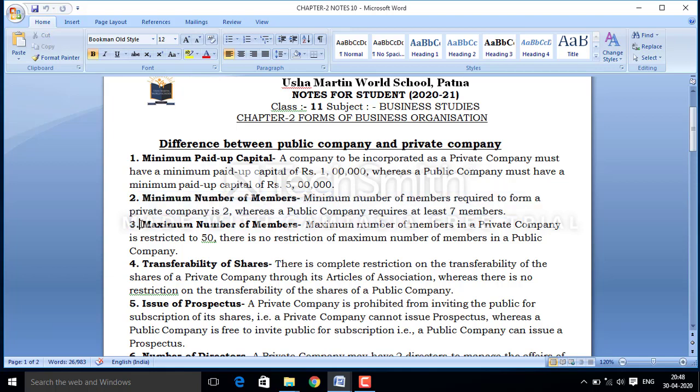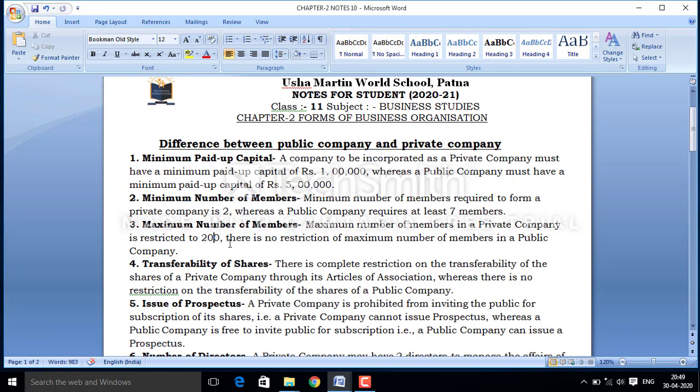Now there is also a limit regarding maximum number of members. In the case of a private company, the maximum number of members will be 200 under the provisions of the Companies Act 2013. But in the case of a public company, there is no restriction on the maximum number of members.